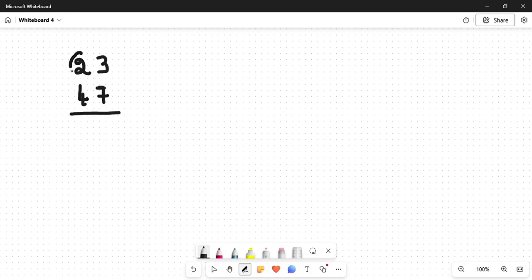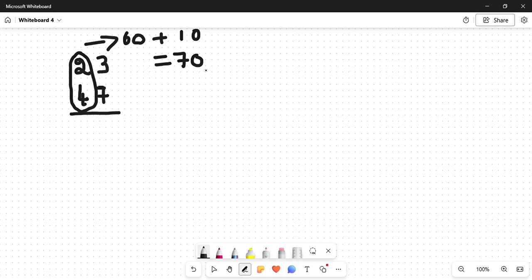It is 2 plus 4. 4 plus 2 is 6, and the 6 is taken as 60. And 7 plus 3 is 10. So 60 plus 10 becomes equal to 70. Right? This is what is given to us.